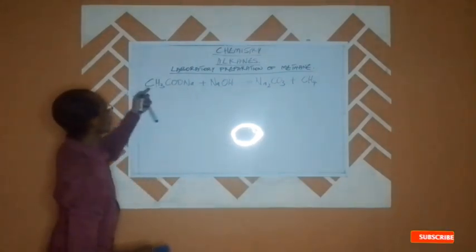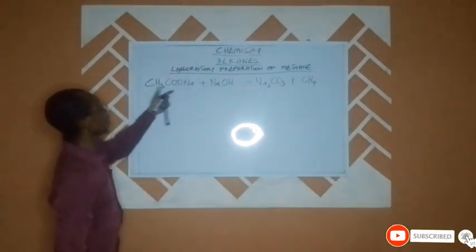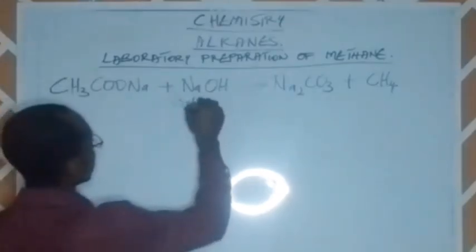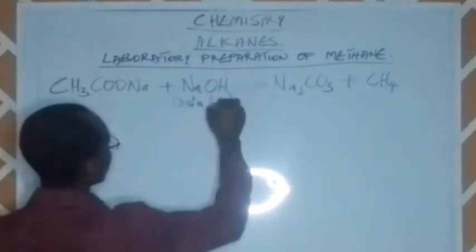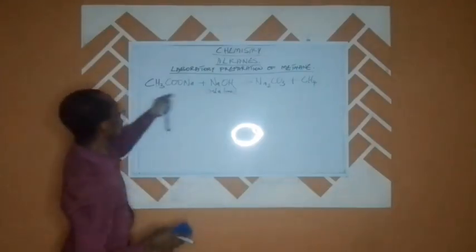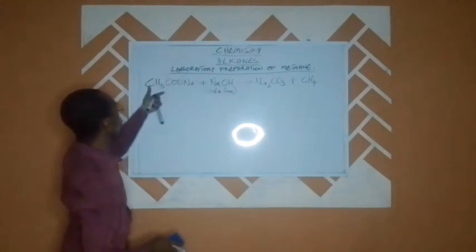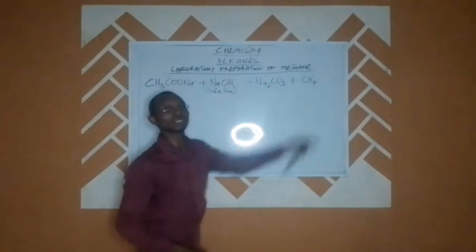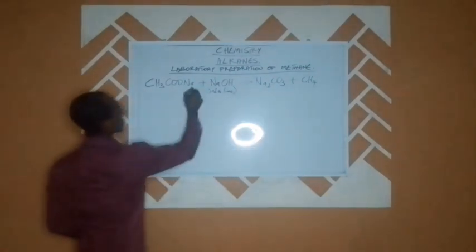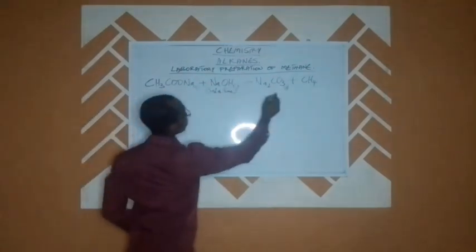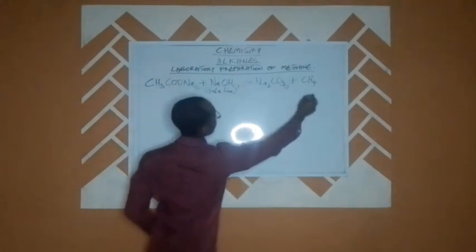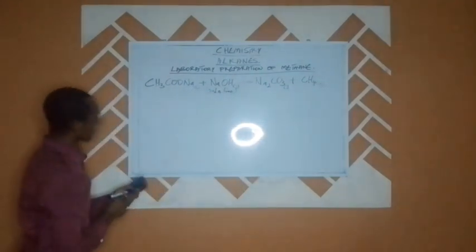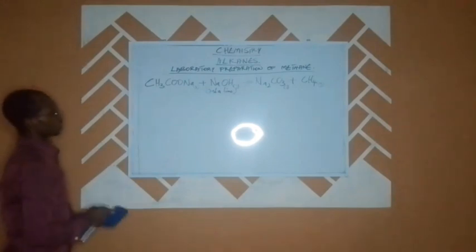We have anhydrous sodium ethanoate reacting with soda lime. We have it when sodium hydroxide reacts with the sodium ethanoate. We have it giving us our sodium trioxocarbonate, and our methane, which is the gas that is given off. This here is solid, this also is solid, while this one is the gas. So that is what we'll be having. Let us just see a little diagram.